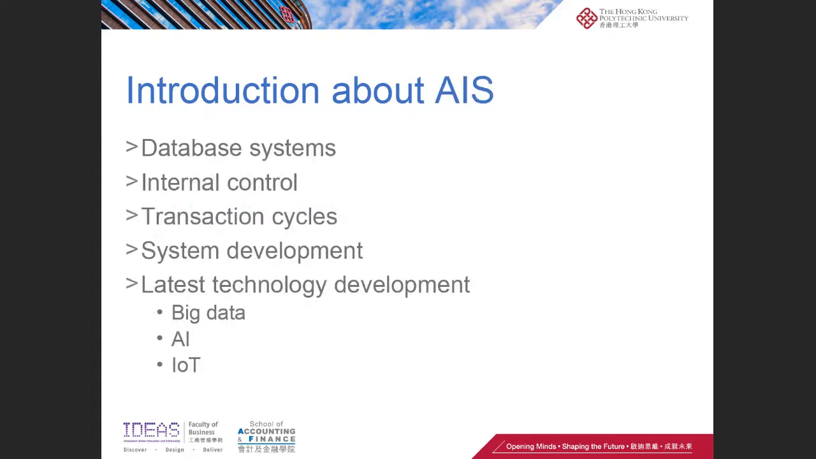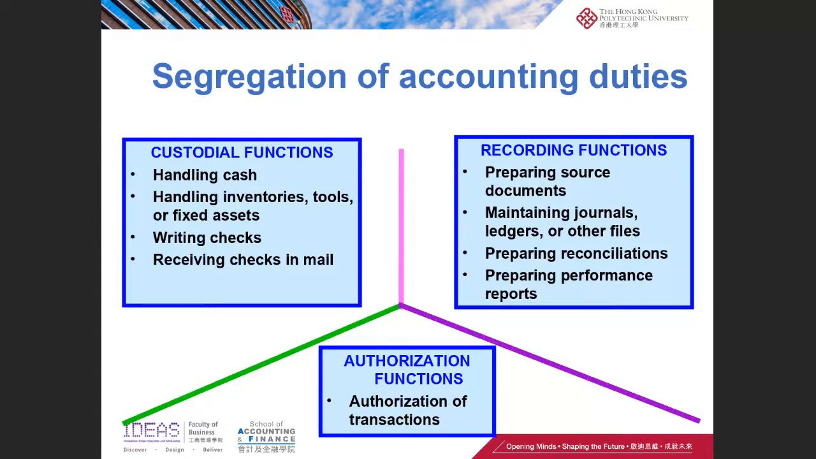Let me briefly introduce the subject, AIS. So what are the topics we cover in accounting information systems? We cover database systems, internal control, transaction cycles, system development, and we also introduce the latest technology developments such as big data, AI, and IoT. So today, I will focus on internal control. I will talk about a specific topic in internal control, that is segregation of duties.